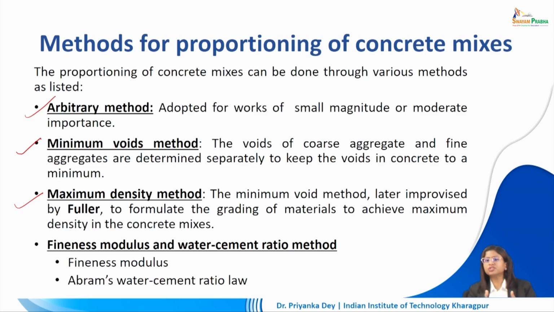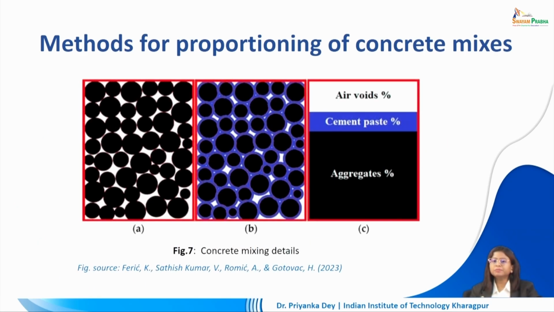So here we are not just trying to control the amount of voids like in the previous method. Here we are trying to achieve the maximum density in the concrete mix when we are bringing together all the constituents. The next method is the fineness modulus and the water cement ratio method. Here we are taking the fineness modulus results and Abraham's water cement ratio law to actually determine that we are getting the right mix for our concrete. So basically in a concrete mix, we are going to have the cement paste, that is the cement and the water mixed together, the aggregates in a certain proportion, and air voids.